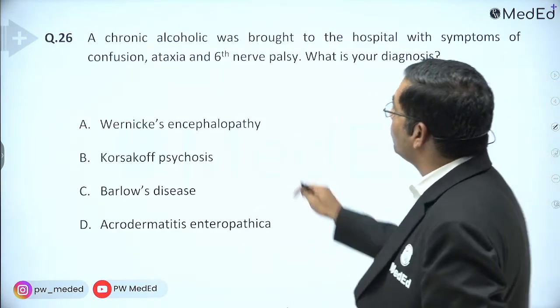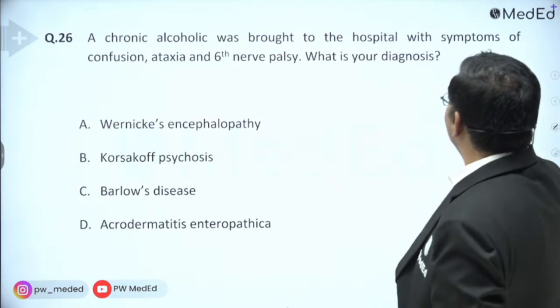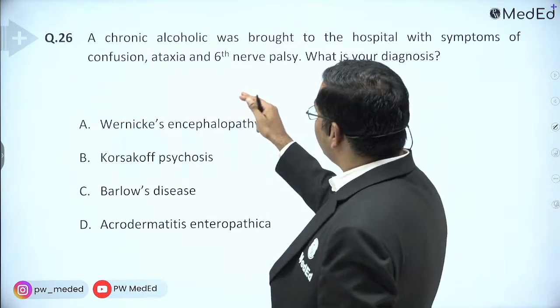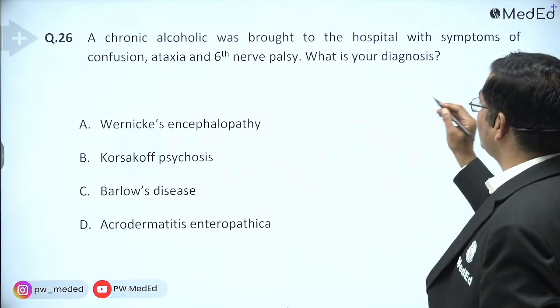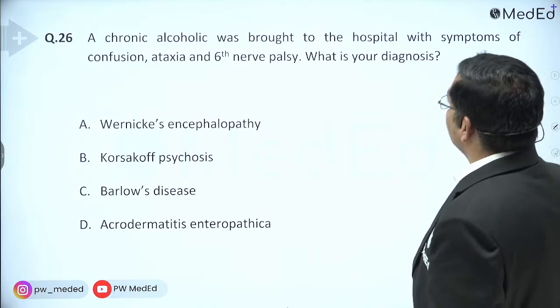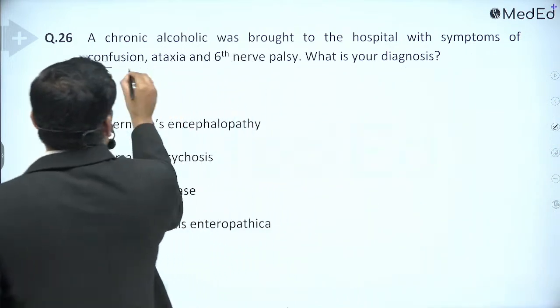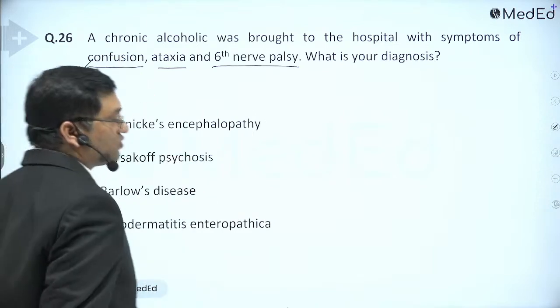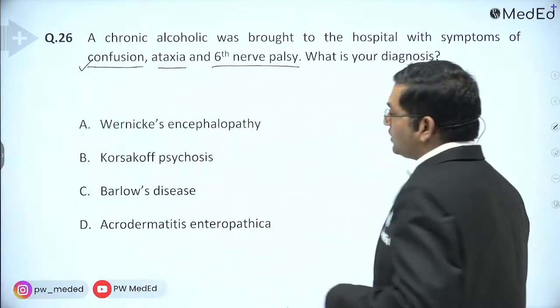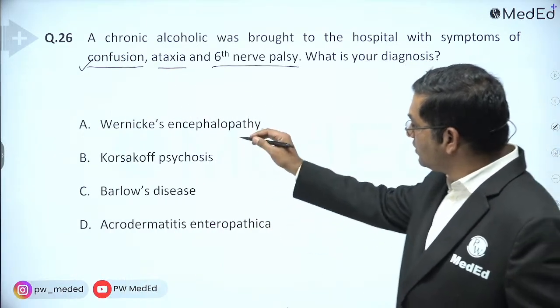A chronic alcoholic was brought to the hospital with symptoms of confusion, ataxia, and sixth nerve palsy. What is your diagnosis? See the options.